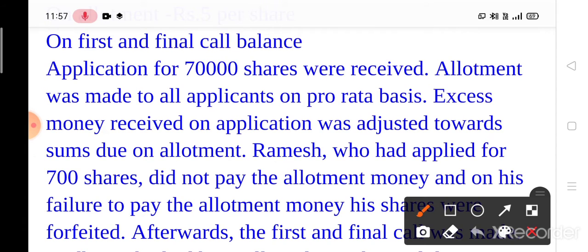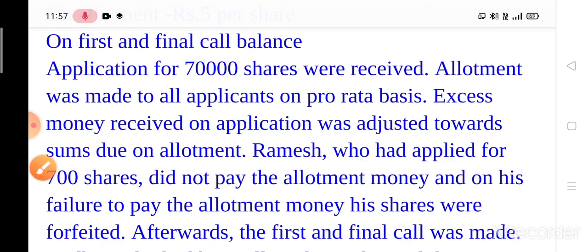If applied shares are given, you have to find out allotted shares. If allotted shares are given, then you have to find out the applied shares. It depends on the question. Now in this question applied shares are given, so you have to find out the allotted shares. Now the second point is you have to do the calculation of the number of applied shares or number of issued shares.